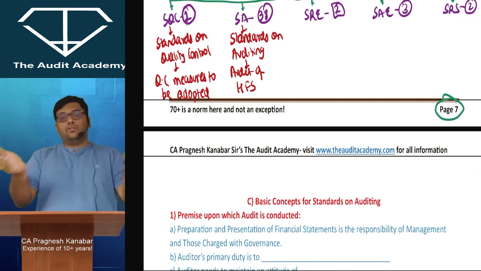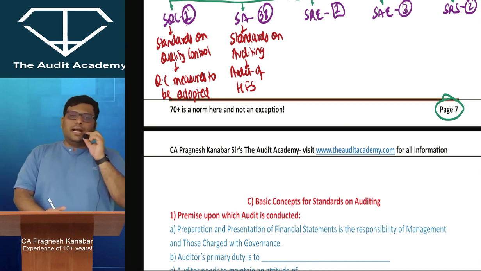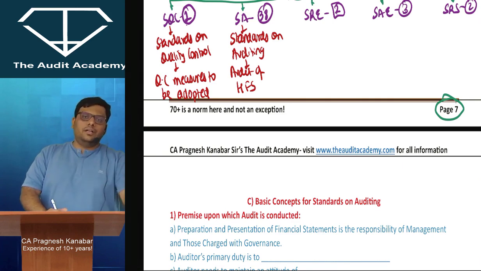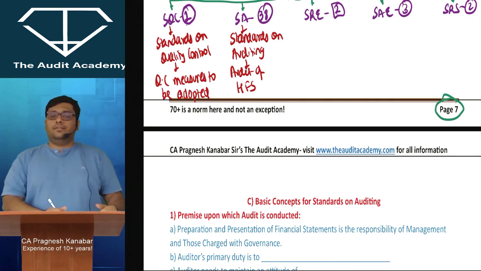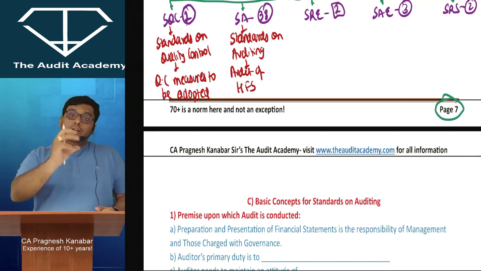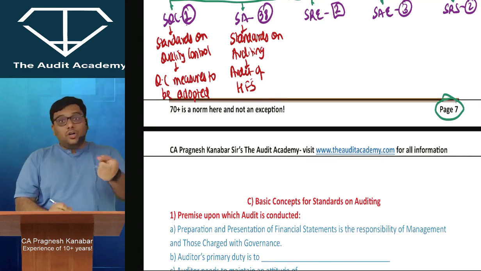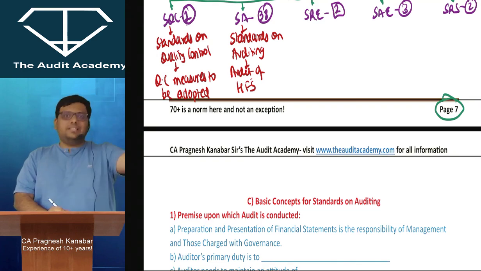Because audit, there are lots of audits, in practical life you may be doing it. Stat audit, internal audit, concurrent audit, tax audit, this audit, that audit, idli audit, sambar audit. Standards on auditing are only and only for audit of historical financial statements. That means the stat audit that you're doing.